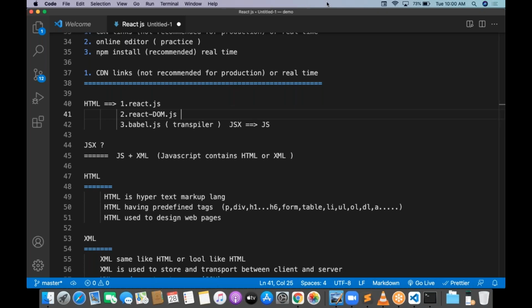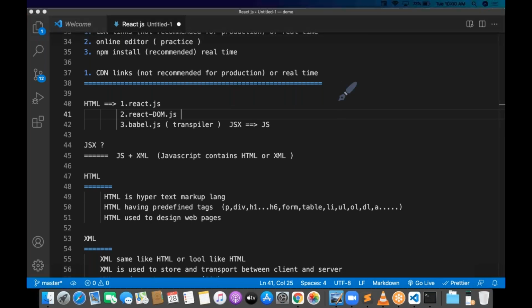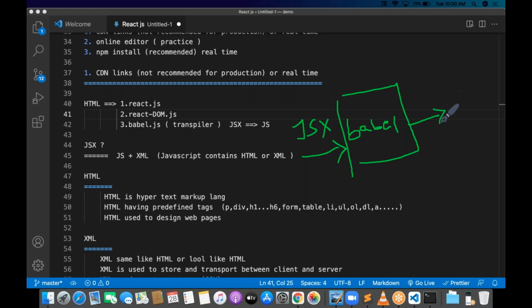So very simple. I will draw the architecture if you want. Suppose this is the Babel. This Babel is going to be transpiling your JSX into JS. Later I will show one example of how to convert this JSX with babel.js. Okay, let it be. Later we will see that.